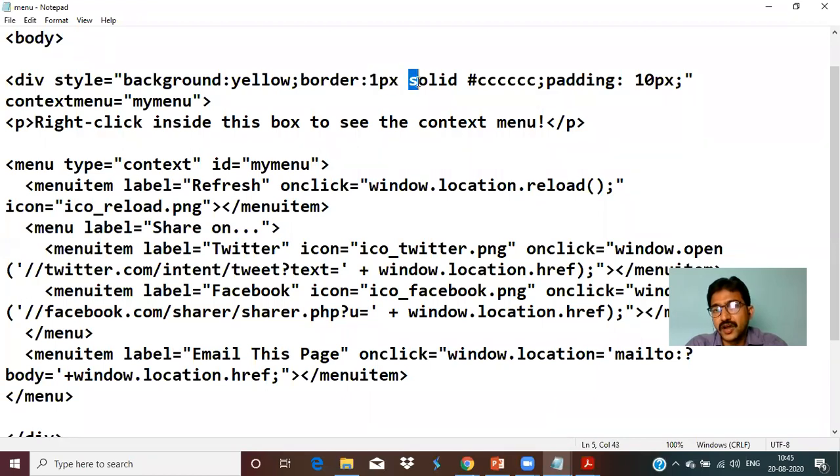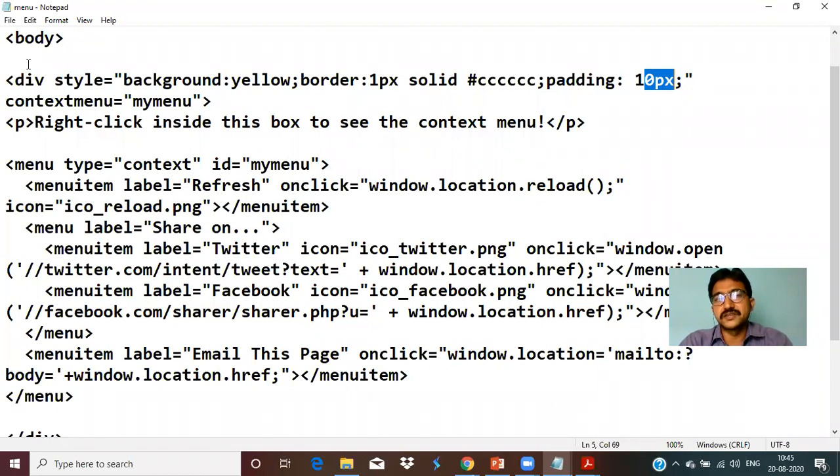1 pixel, the border, how does it look? It's solid, the color is this color, and there should be padding. How much padding? The padding, the spaces, is 10 px. So we are creating a division with a yellow background color, with a border of 1 pixel solid with the CC color, and padding of 10 pixels.